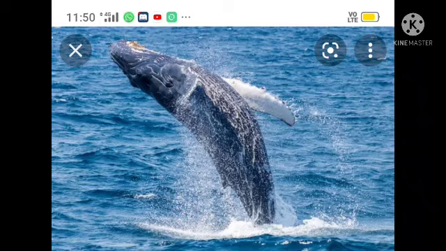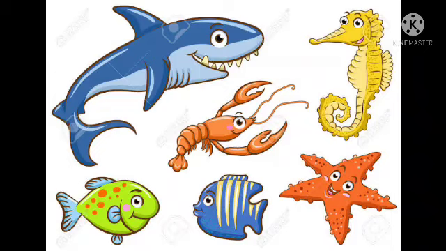And children, we know the bodies of fish look like a streamlined body. A streamlined body means the front of the fish looks triangular. Yes, a streamlined body helps them to swim easily in water.